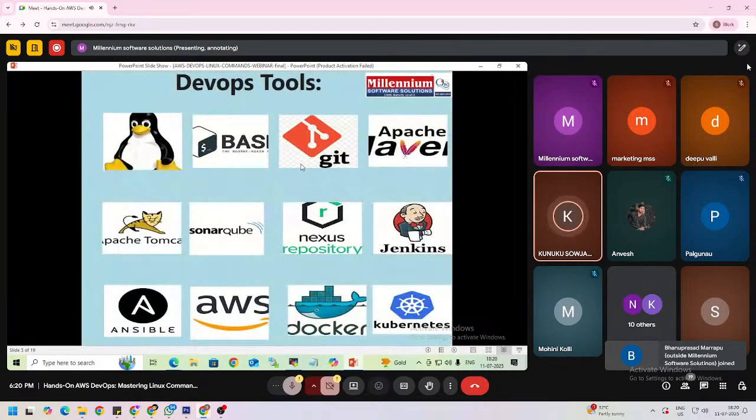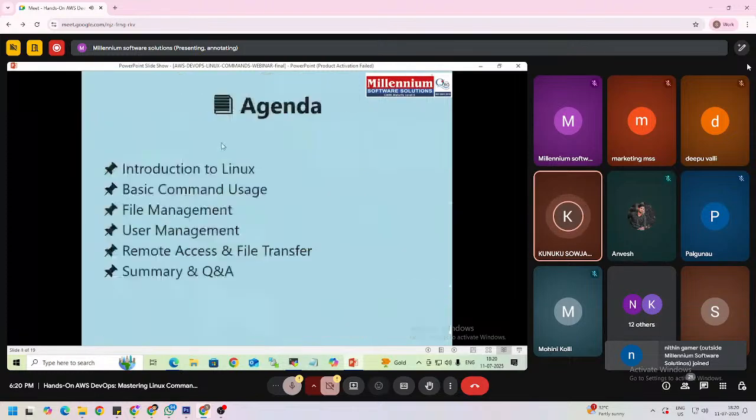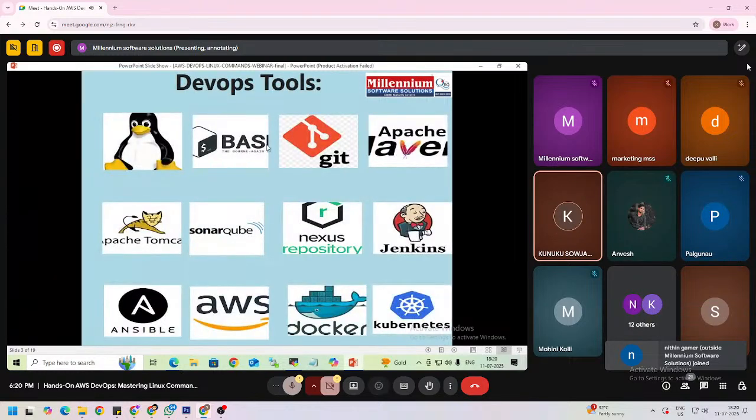Here I am teaching these 12 tools at Millennium Software Solutions. These are the most important tools to become a DevOps engineer. The first one is Linux, the second is Shell Script, and the next are Git and GitHub, Apache Maven, Tomcat, SonarQube, Nexus, Jenkins, Ansible, along with AWS, Docker, and Kubernetes. These 12 tools are enough to become a DevOps engineer along with AWS cloud, right?